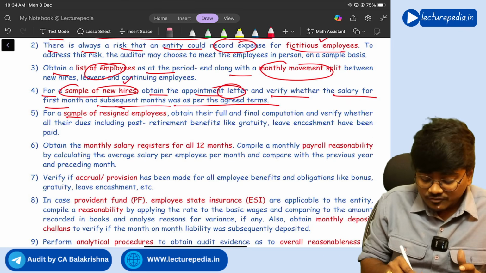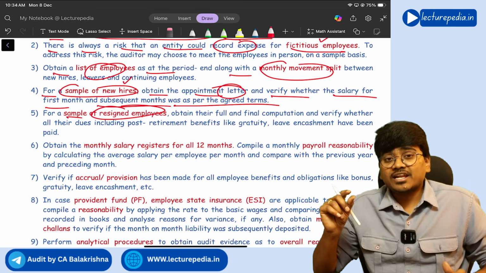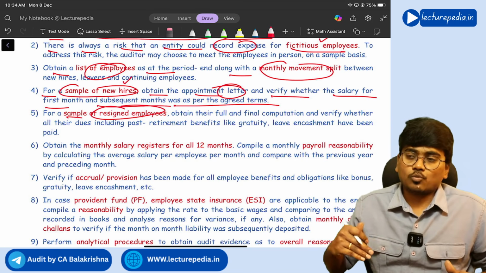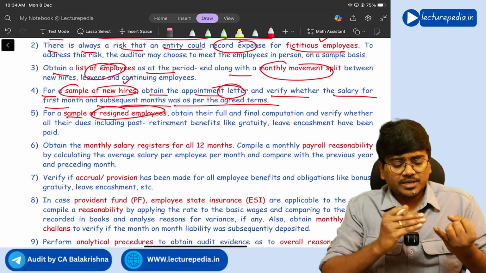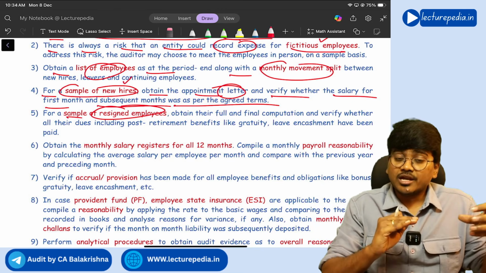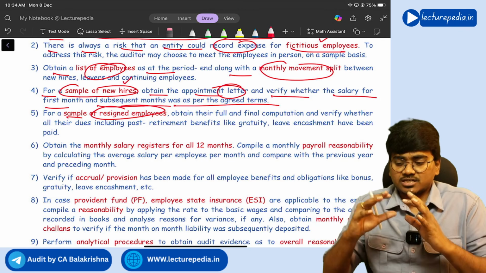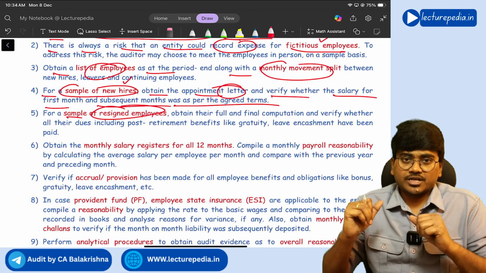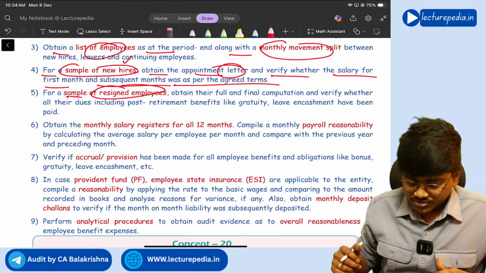Next, for a sample of resigned employees, you need to ask for the full and final payment calculation. When the employee leaves the organization, you might have to pay gratuity and some leaves he might encash, right? The final settlement calculation will be prepared. So the auditor needs to ask the company to give that final settlement calculation.